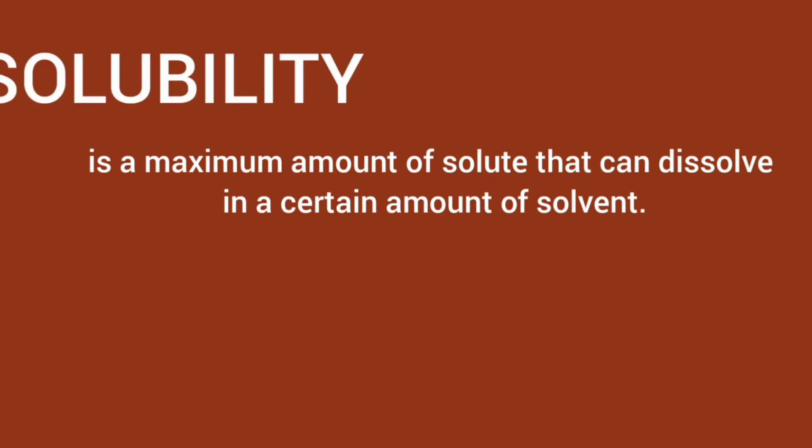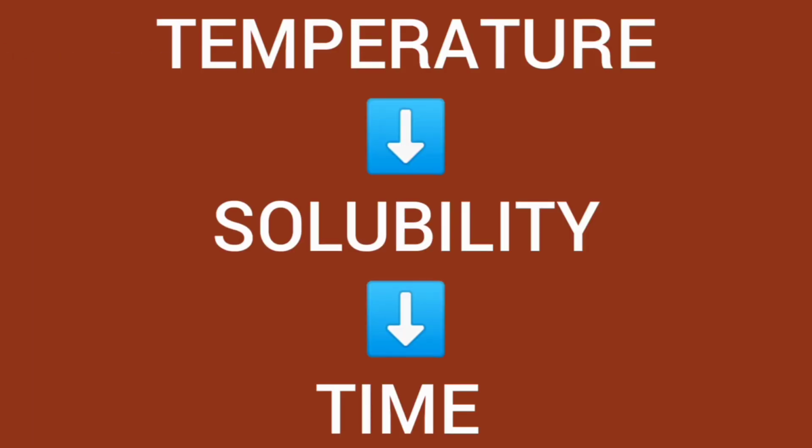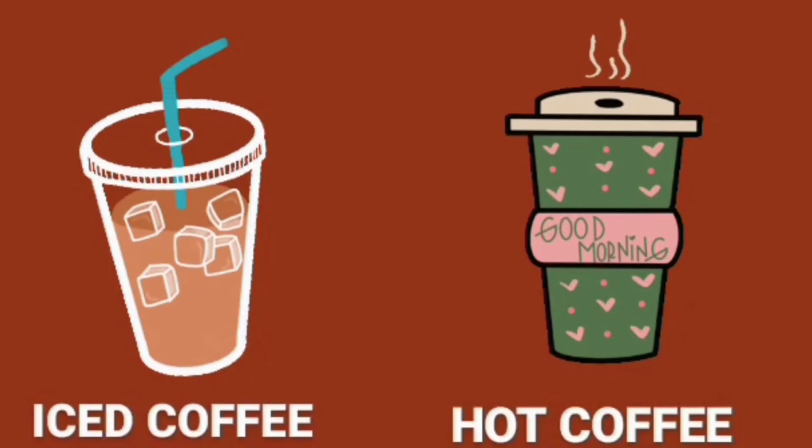Let's take this as an example. As we know, solubility tells the maximum amount of solute that can dissolve in a certain amount of solvent. We will look at how the temperature affects the solubility of solids dissolving in water. Also, let's see how the temperature affects time.